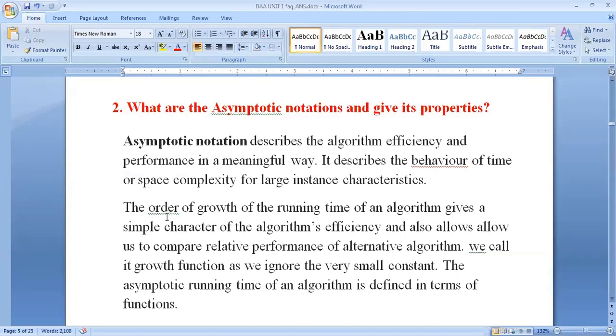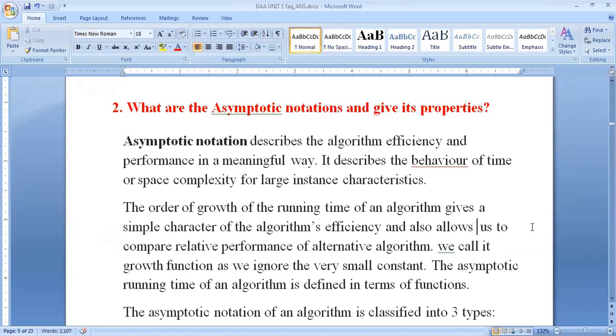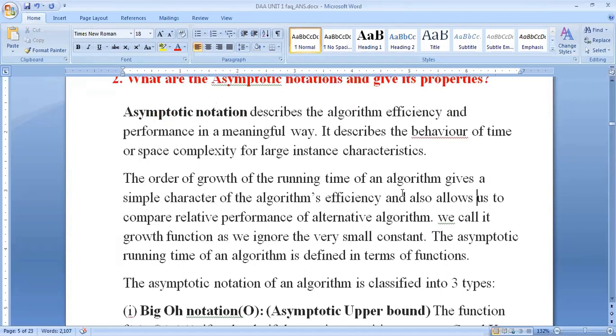The order of growth of the running time of an algorithm gives a simple characterization of the algorithm's efficiency, and also allows us to compare the relative performance of alternative algorithms. We call it a growth function as we ignore the very small constants.